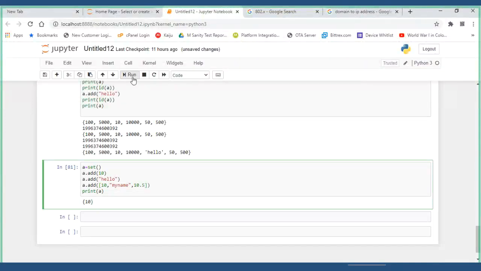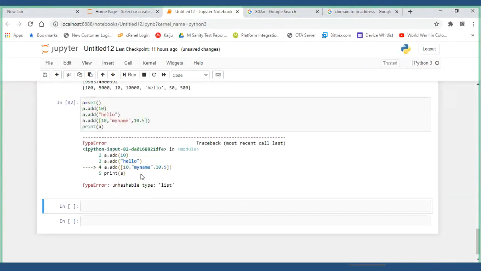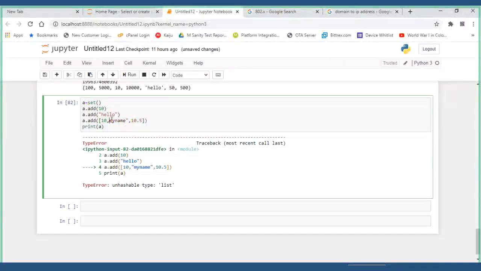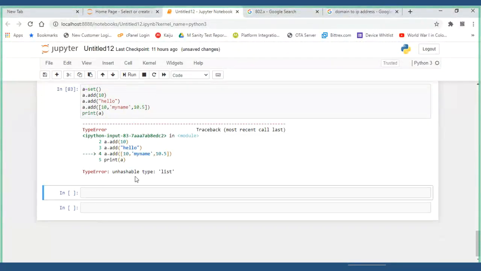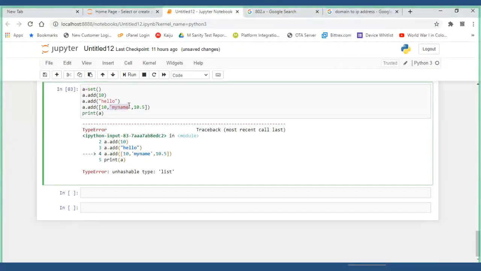Let me run this. Unhashable type: list. This won't get converted, so this will not be possible. I think other things will be possible.